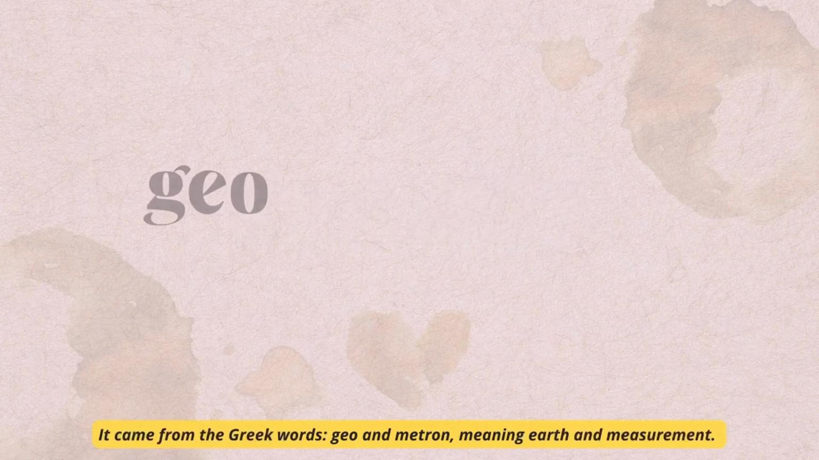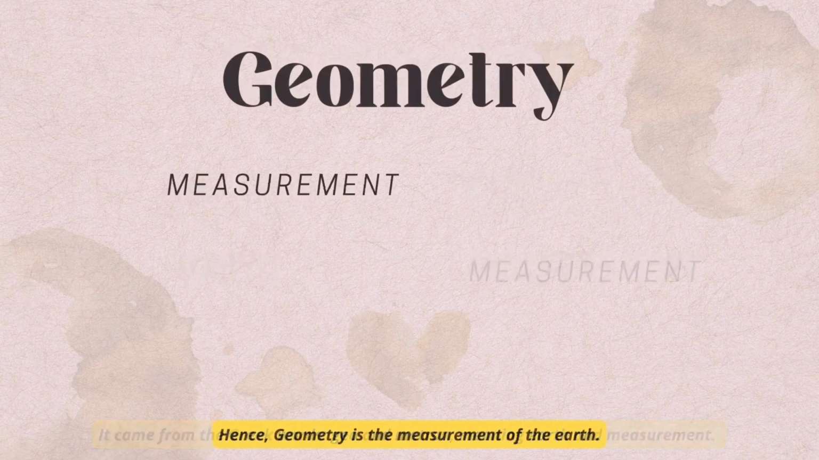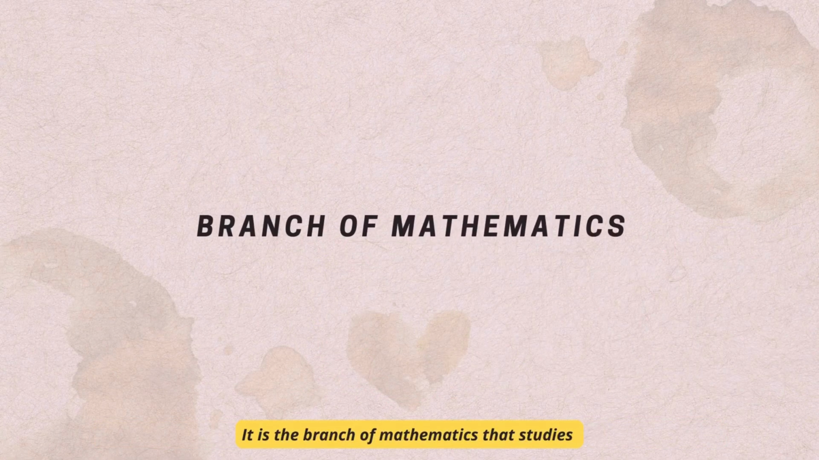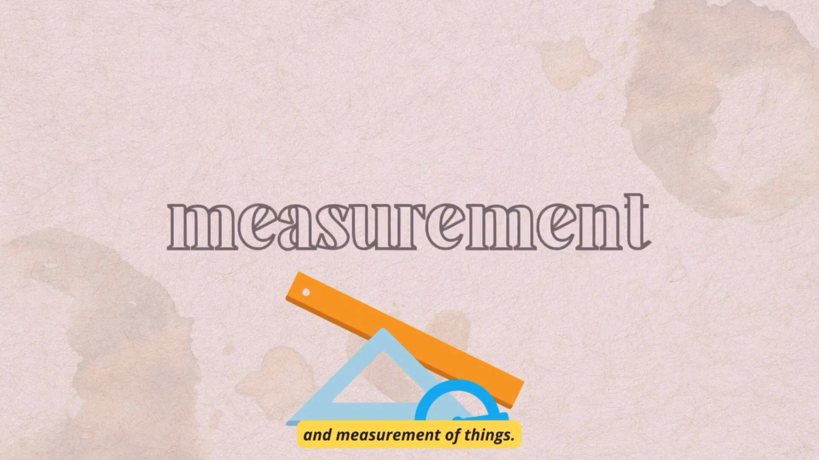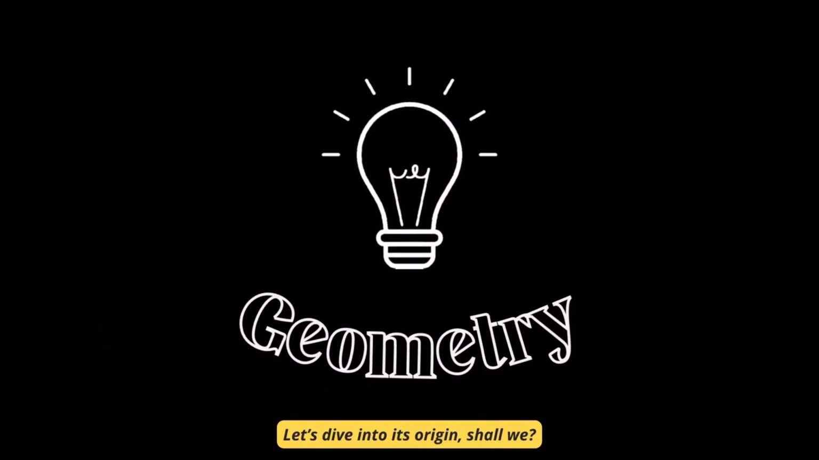Geometry. It came from the Greek words geo and metron, meaning earth and measurement. Hence, geometry is the measurement of the earth. It is the branch of mathematics that studies shapes, positions, angles, and measurement of things. But who and for what reason was geometry created? Let's dive into its origin, shall we?